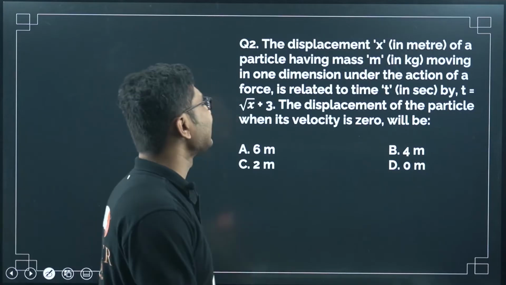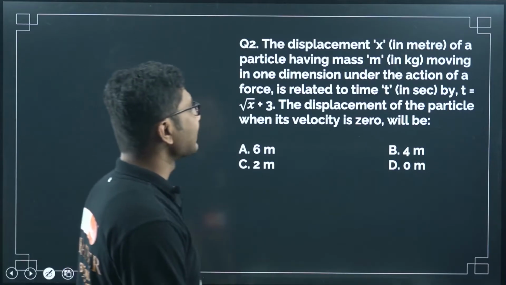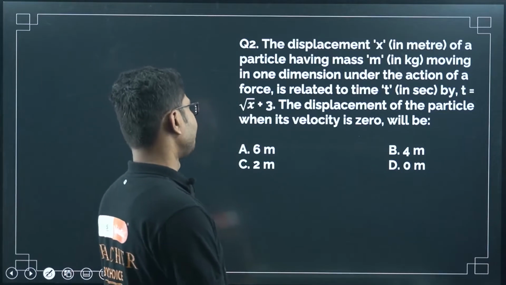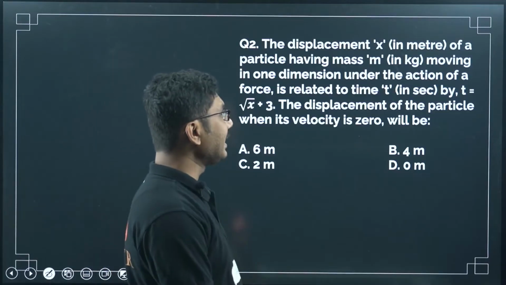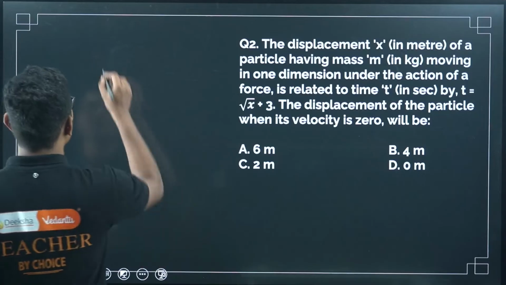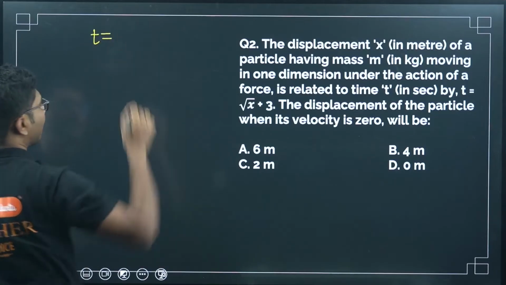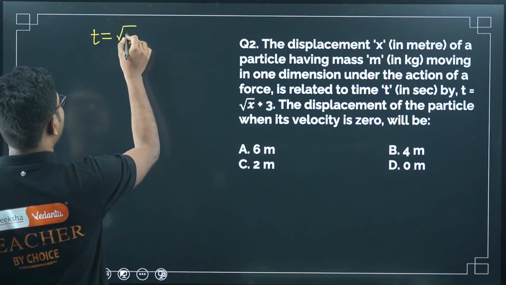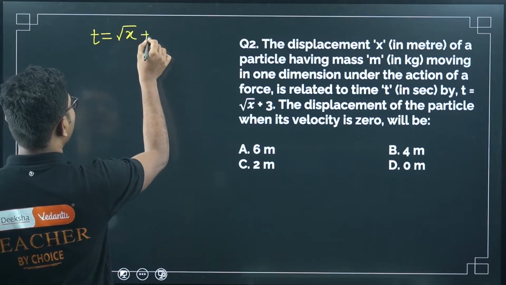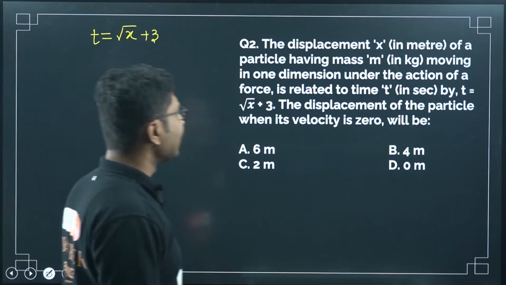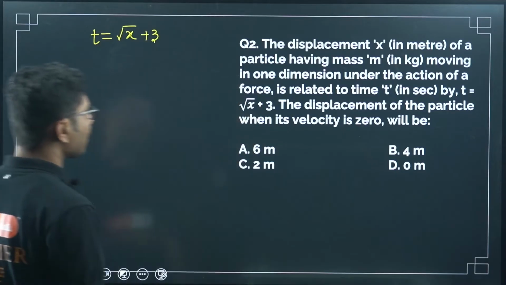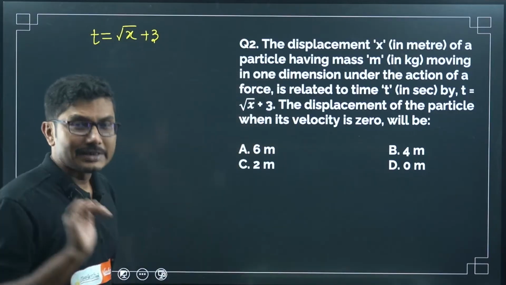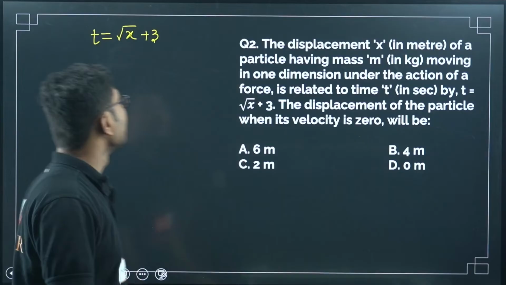The displacement x in meters of a particle having mass m in kilograms moving in one dimension under the action of a force is related to the time t in seconds by t equals root over x plus 3. So the particle is moving along some displacement, acted upon by some force, and the relation between time and displacement is given by t is equal to root over x plus 3. What is the displacement of the particle when its velocity is 0? Very interesting question. What is the displacement, that is x, when v is equal to 0? Now nothing is given about v here, so how can we solve it?